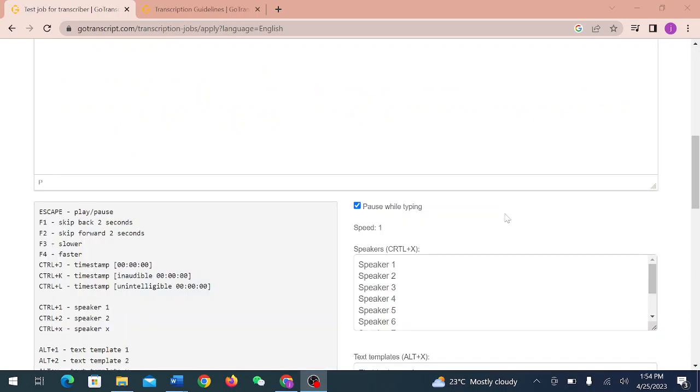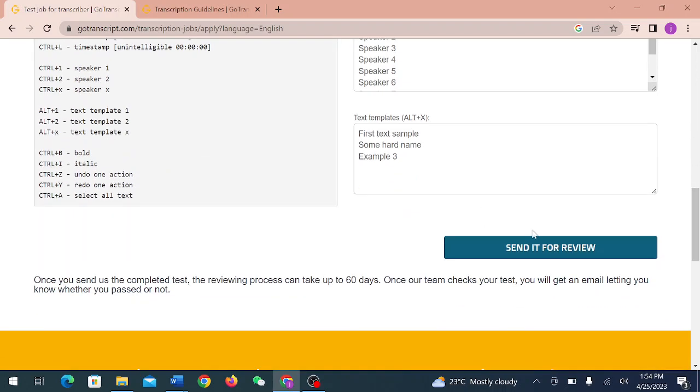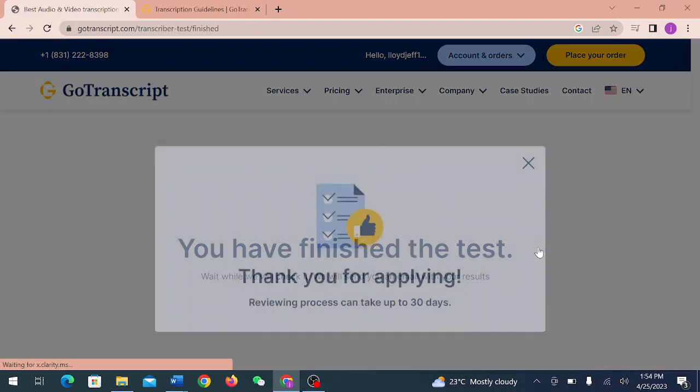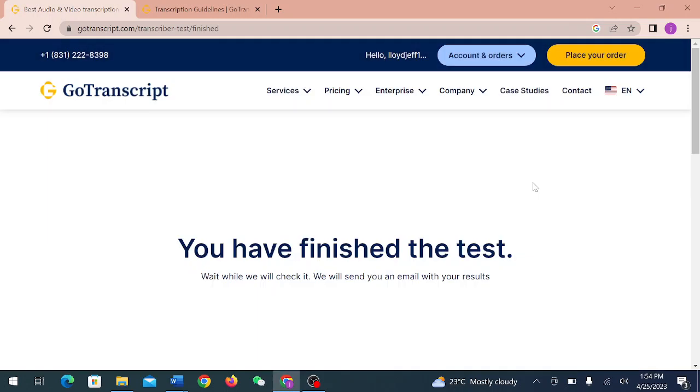after transcribing your audio, you will listen to it, write it again, and then send it for review. After that, thank you for applying. The reviewing process can take up to 30 days.